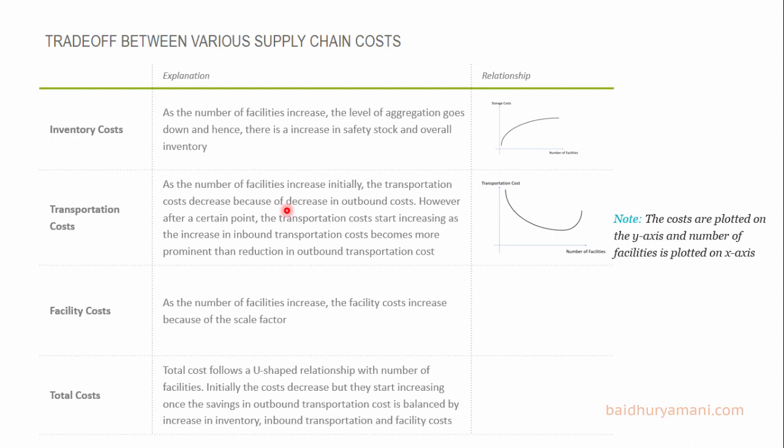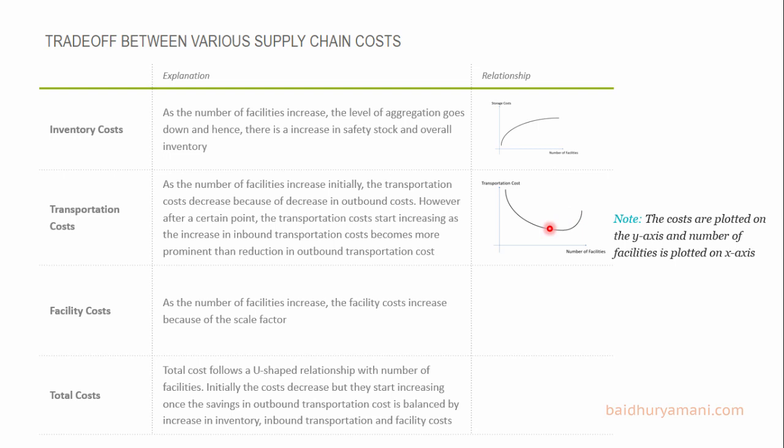This is the case because the facilities move away from the plants. So, as we increase the number of facilities, the total transportation cost decreases initially but starts increasing beyond a certain point. This happens when the increase in inbound costs becomes more prominent than the savings in outbound cost.